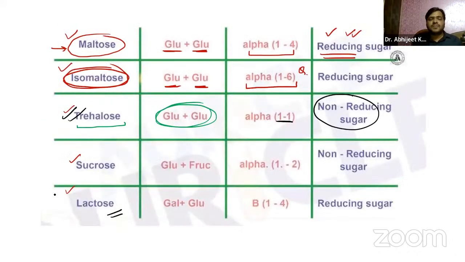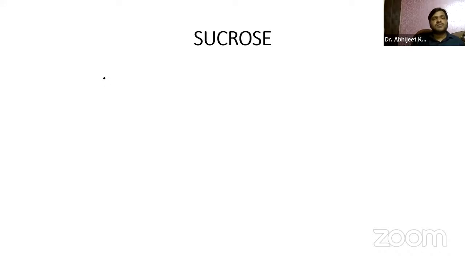Okay. Again, coming on to the sucrose. Sucrose is non-reducing. It is between glucose and fructose. So you guys already know that if we just try to draw the glucose, guys, we have 6 carbon atoms.